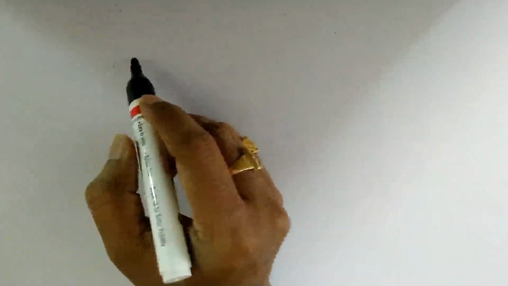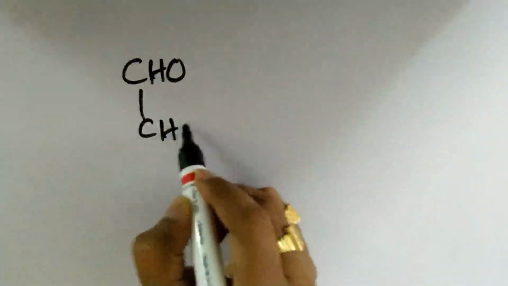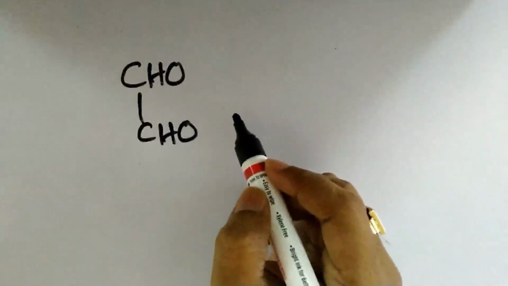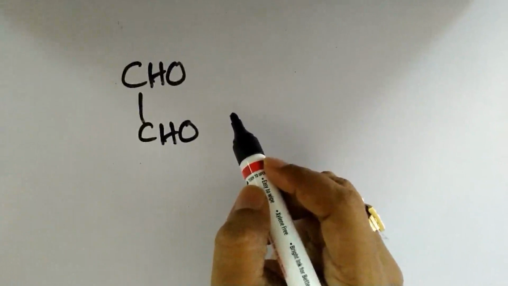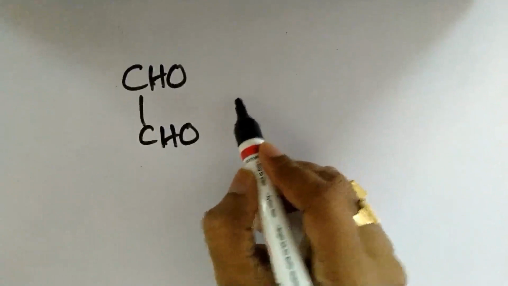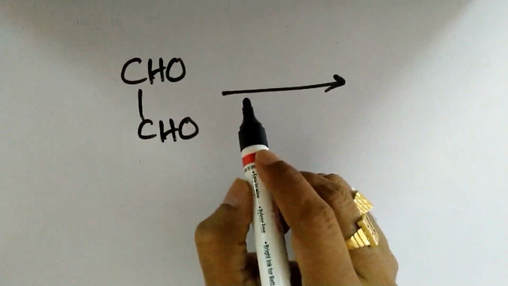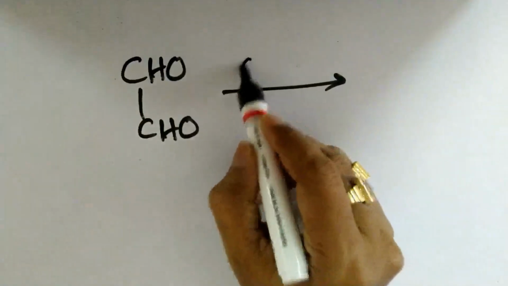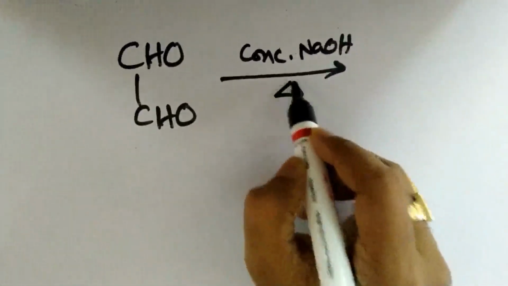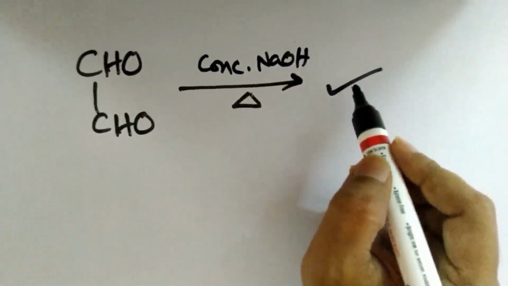My next question to you is whether this particular molecule, namely glyoxal, undergoes Cannizzaro reaction or not. If I ask you, then majority of you may say it undergoes Cannizzaro reaction. Some of you may even say that it does not undergo Cannizzaro reaction. But my answer to this is it undergoes a new type of Cannizzaro reaction called intramolecular Cannizzaro reaction, which we are going to see in a short time from now.